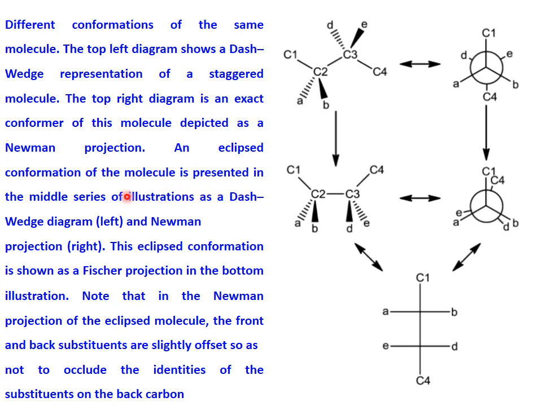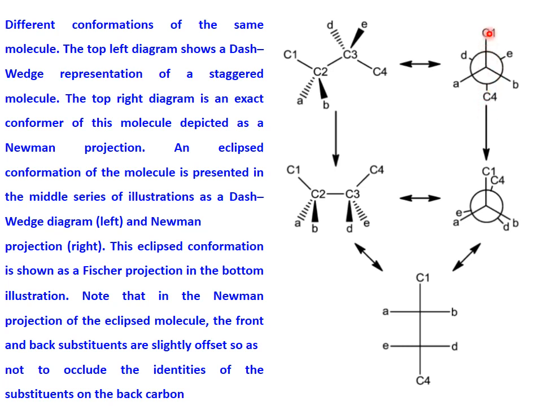That is why staggered becomes more stable and eclipsed becomes less stable, because here you can see there is a repulsion between the bulky groups which makes the compound unstable, while in this case the two bulky groups are away from each other, at opposite sides. That's why this conformation is more stable.